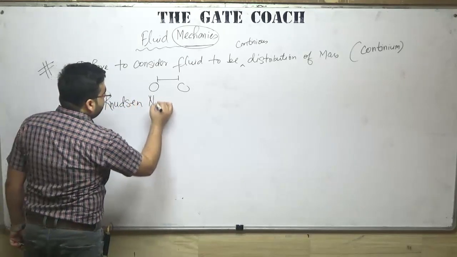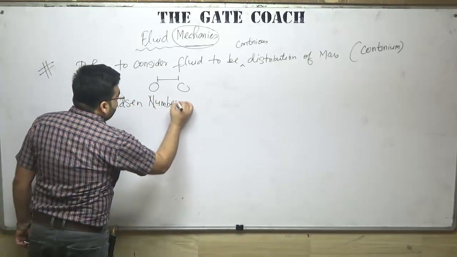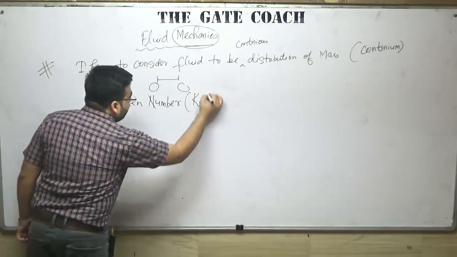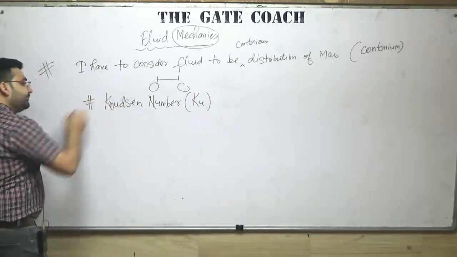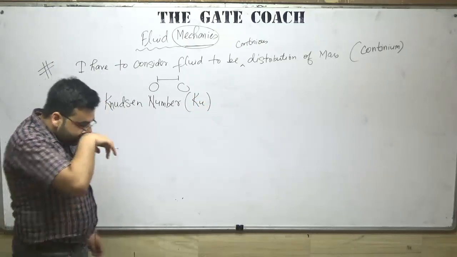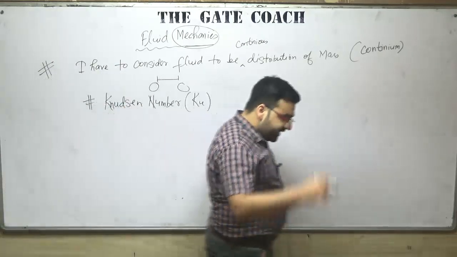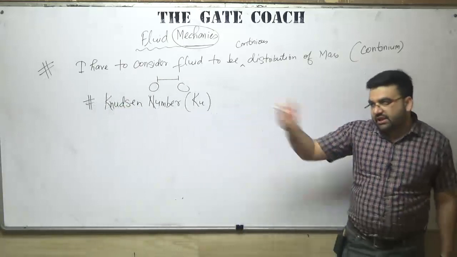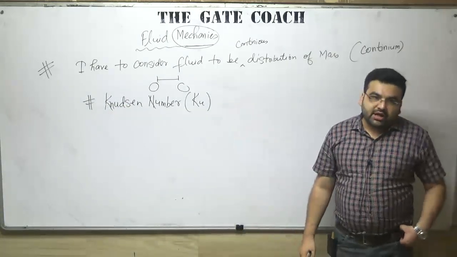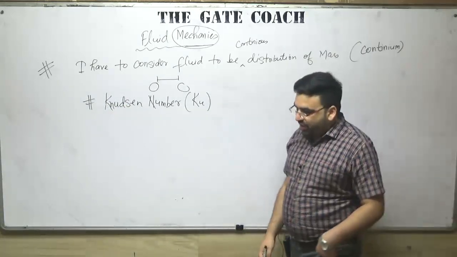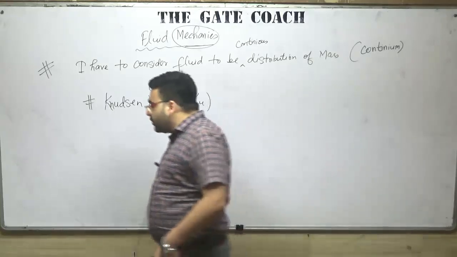Knudsen number. Knudsen number is given by Ku. This is a dimensionless number, because there is an interview question, and similar types of questions can be there in the GATE examination also. Now this Knudsen number is a dimensionless quantity. Now the question is, sir, what is this Knudsen number?